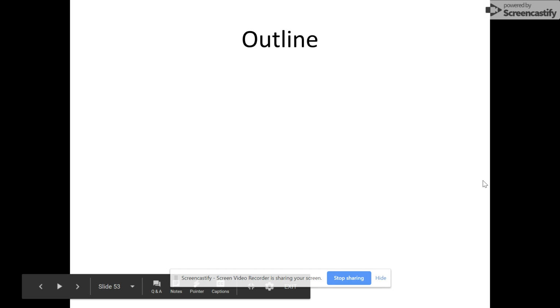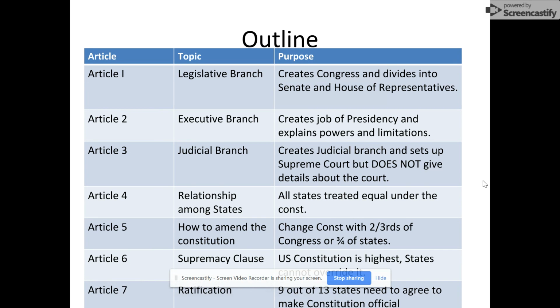So, the first thing to understand is that the Constitution is divided up into 7 articles, and they're listed here. And if you have the handout for this lesson, then you should fill this in based on this. So you could go ahead and pause the video and fill it in.